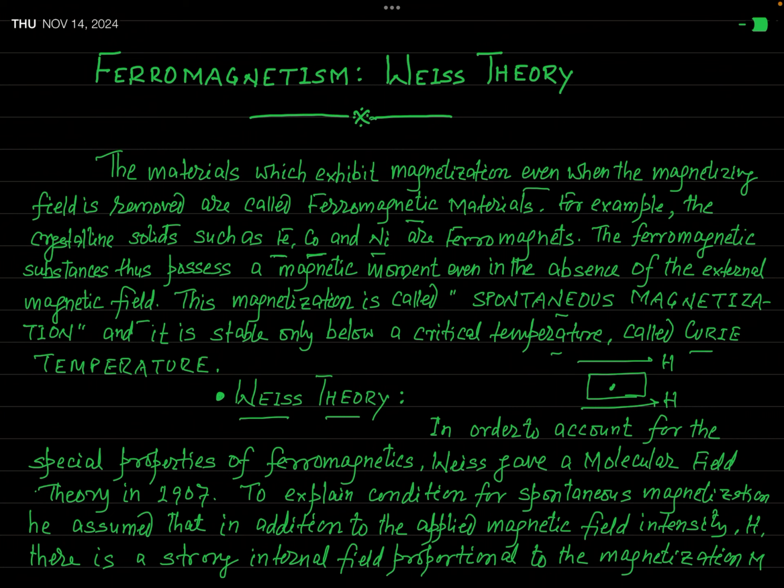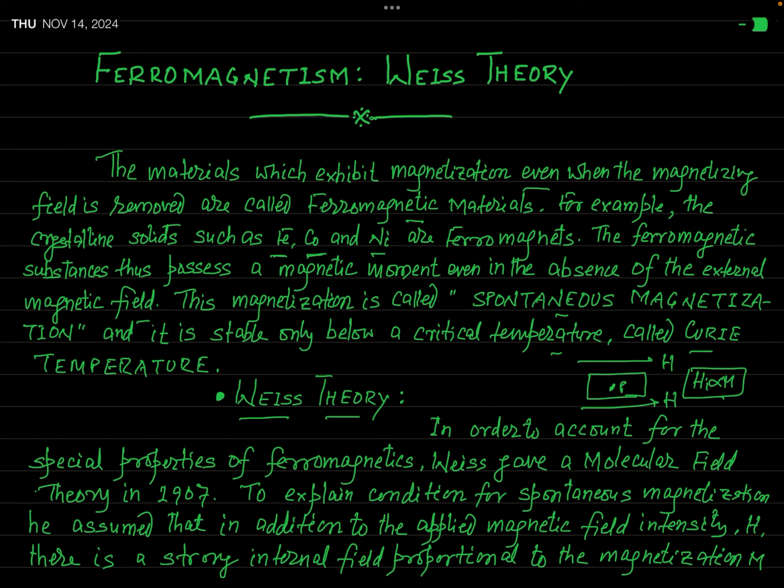So, the total magnetic field intensity at this internal point, let us say P, is the sum of the internal field, which is actually very strong, and the external field, sum of both of those. Okay? And according to this theory, that internal field, if you denote it by the symbol Hi, is directly proportional to the magnetization. Hi is proportional to M.